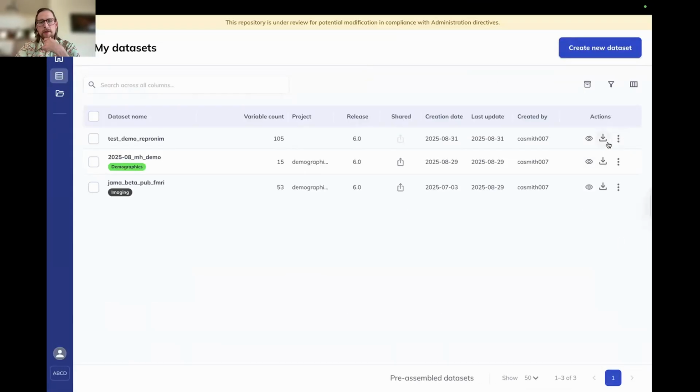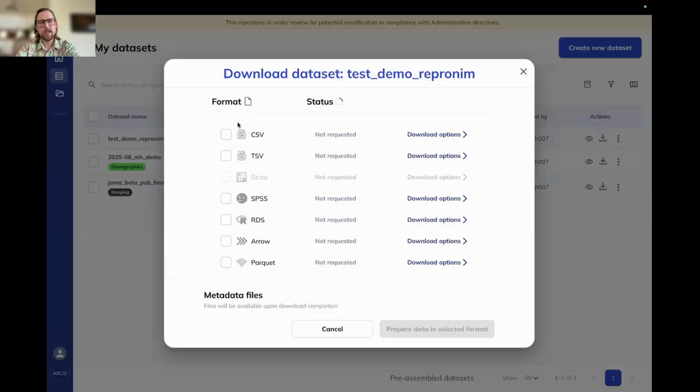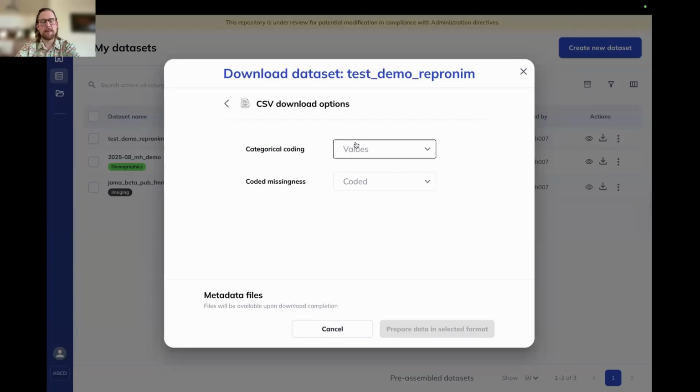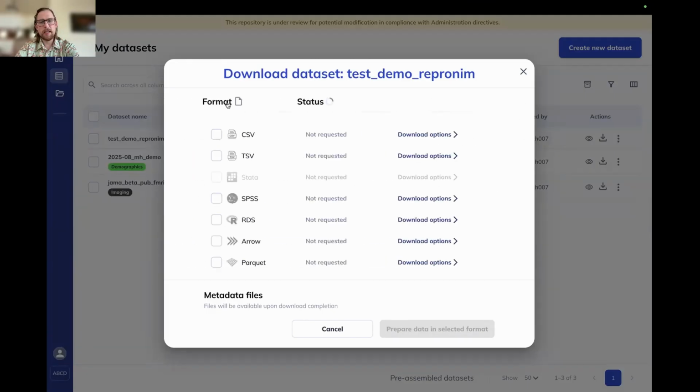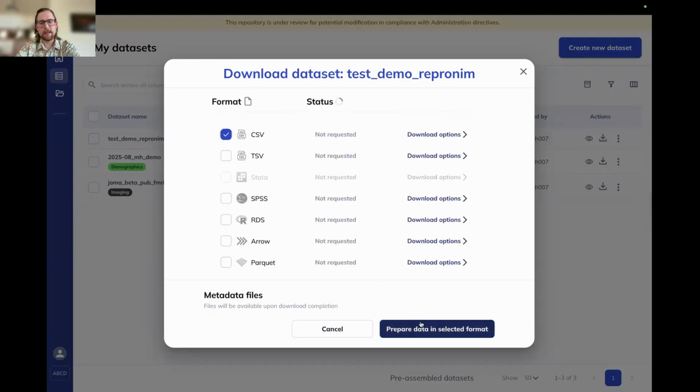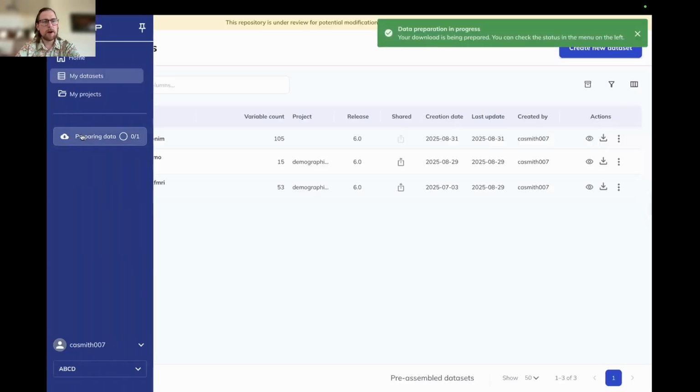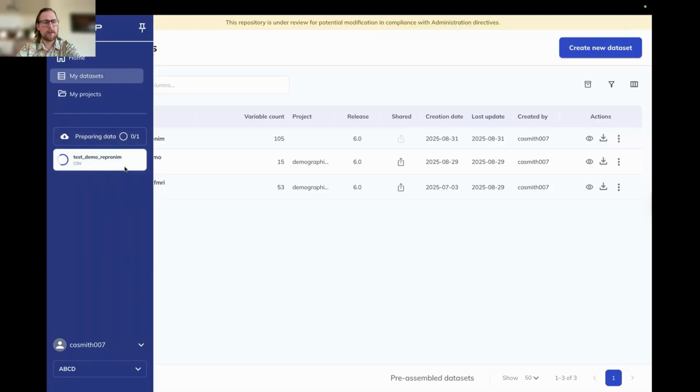Now let's talk about downloading our data. So if you click this button right here, it's going to give you the option to download. We have 7 formats that you can download the data in. And depending on the format that you're downloading in, you might be able to make some customizations, such as displaying categorical variables as values or labels, and then coding the missingness as NA or null. We're just going to leave it as the default for now and go ahead and select CSV and click Prepare Dataset. Now over here on the left-hand side, you can see it's working on preparing that data set for your download. It will prompt you when ready.